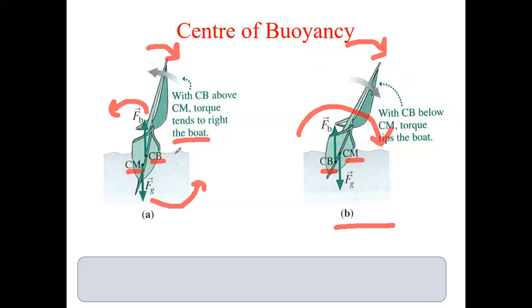For the balanced condition, the center of mass, or center of gravity, should be lower than the center of buoyancy. For the unbalanced condition, the center of buoyancy will be lower than the center of mass.